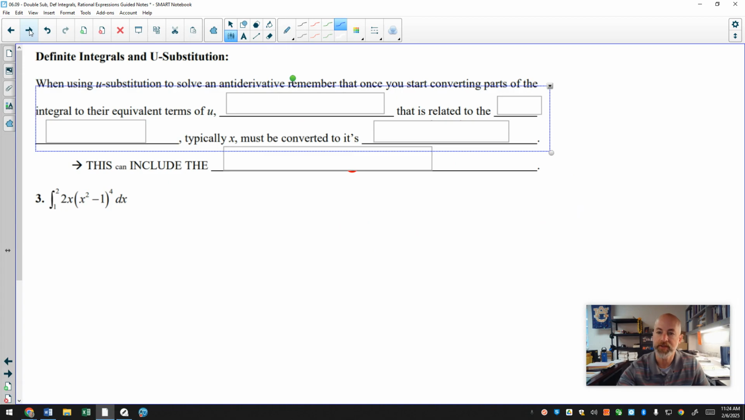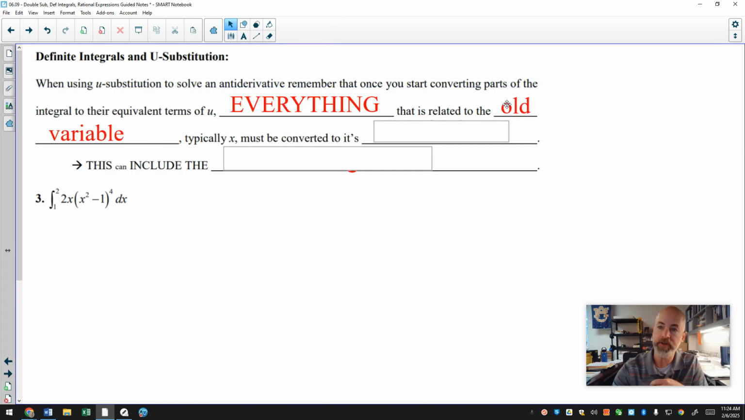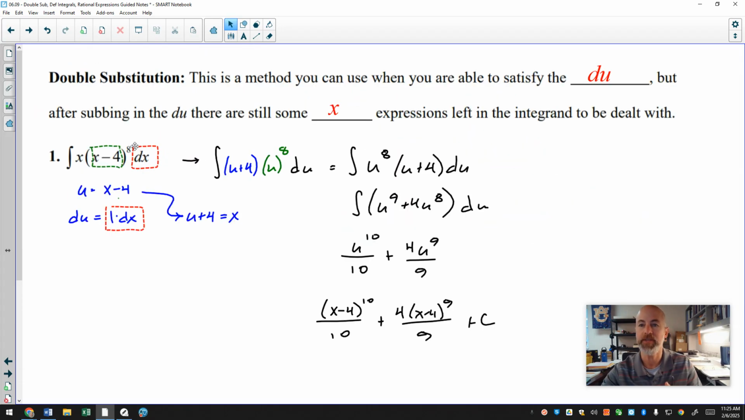And this is dealing with definite integrals as it relates to u-substitution. And another thing to remember is when you are doing u-substitution, once you start converting things that are in terms of x to their equivalents of u, everything that was related to the original independent variable, which is typically x, needs to be converted to its equivalent of u. And so as you do your substitution, make sure that everything is turned into its equivalent value of u, which is what we did with the double substitution. We make sure that every one of the x's was converted.